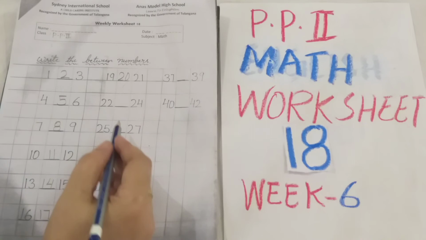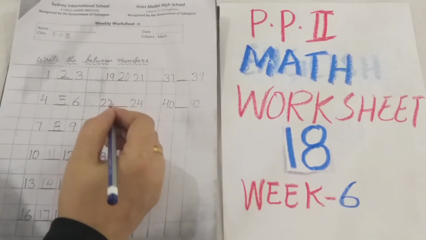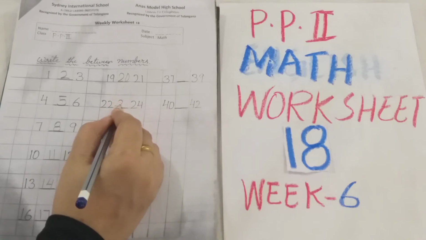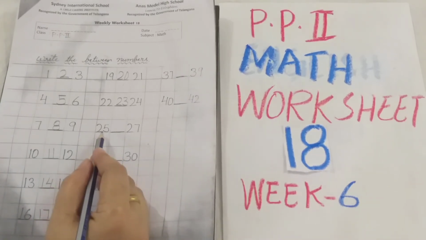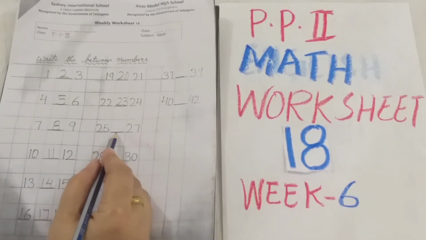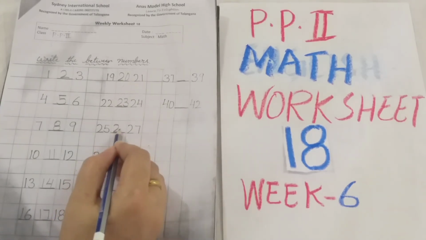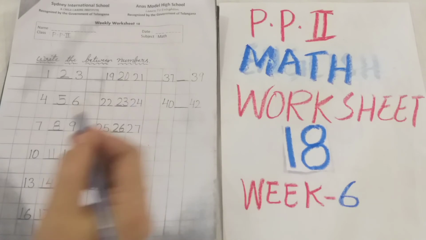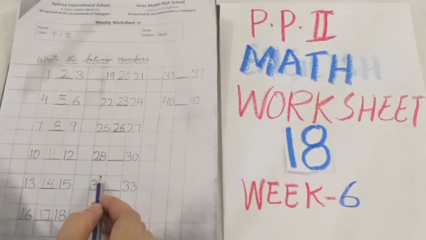Right? Now 22-24. So here write 23 is the correct number. 25-27. So in the dash, which number you have to write, children? 26 is the correct number. 28-30.